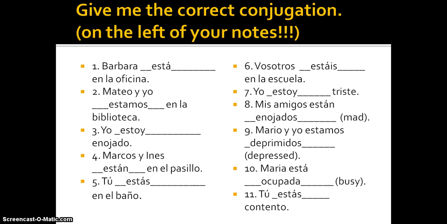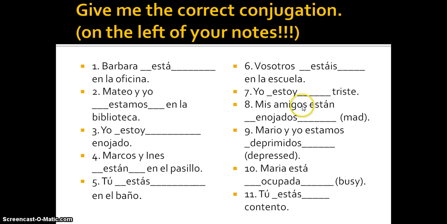Alright, so if you unpaused it, here are the answers to my questions, okay? If you're just copying them down right now, shame on you, alright? So hopefully you got these correct by yourself. So Barbara está en la oficina, Mateo y yo estamos, yo estoy enojado, Marcos y Inés están en el pasillo, tú estás en el baño. ¿Vosotros estáis en la escuela? Yo estoy triste. Mis amigos están enojados. Mario y yo estamos deprimidos.